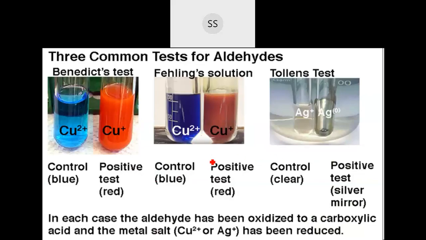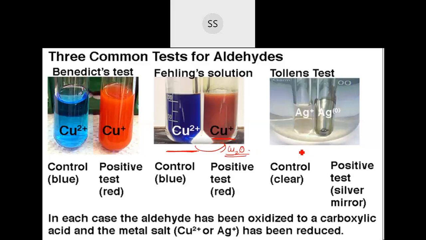Now see the test. I showed you this yesterday also, but look into it again. Fehling solution is made up of copper sulfate, and then one more solution, alkaline potassium sodium tartrate. Copper ions are reduced, changing from Cu2+ ion into Cu+ ion. Reduction is happening where copper oxide is formed. This copper oxide is reddish brown in color.